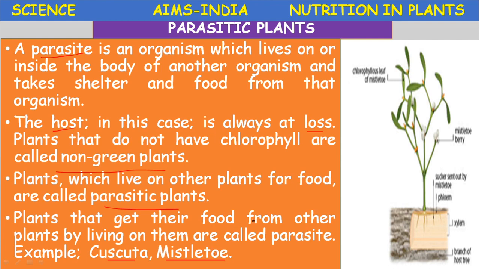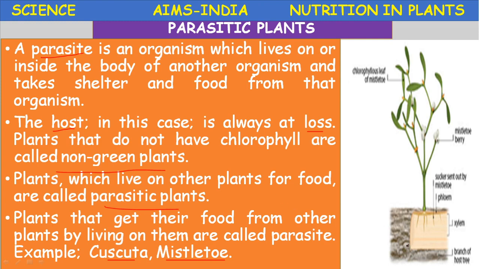These parasitic plants live on another organism and derive food from that organism. The organism deriving food is called the parasite, and the other organism from which the food is derived by the parasite is called the host.